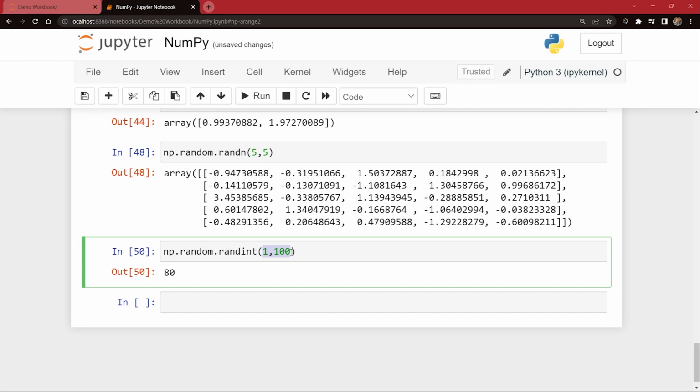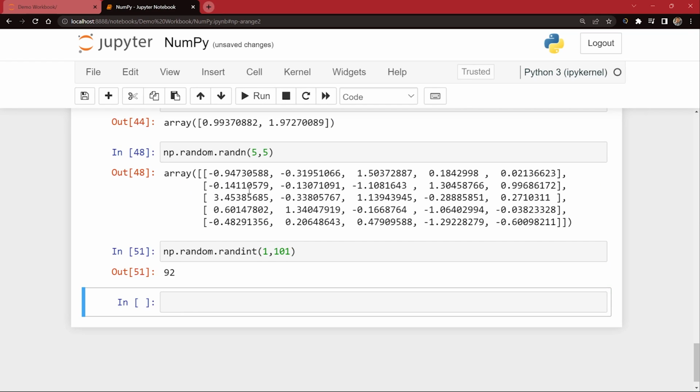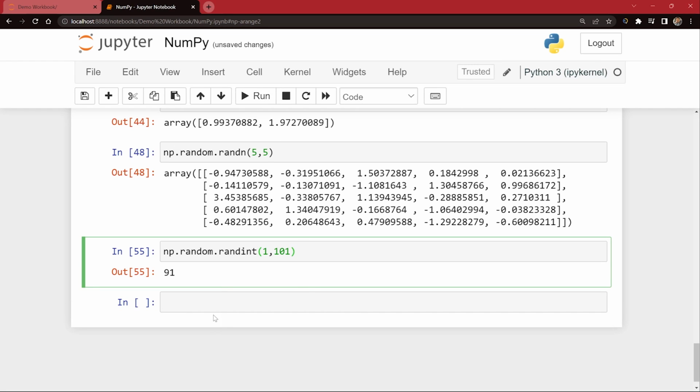Between 1 to 100, of course, it will not go till 100, it will go till 99. If you want 100 also to be included, you will say 101, and then you will run this. So it will give you the numbers between 1 to 100. I hope this is very much clear. So this is randint. It is going to give you a random integer between this lower and upper limit. So every time you run this code, it is going to give you some random number. I hope this is very much clear, guys.